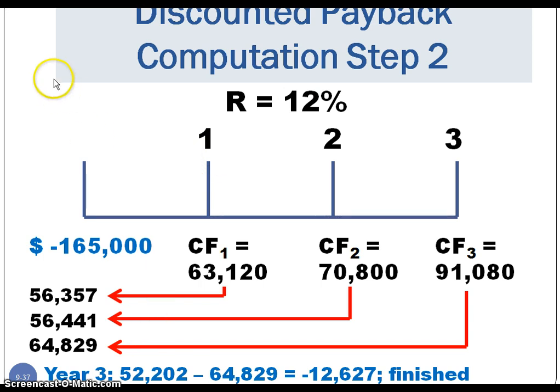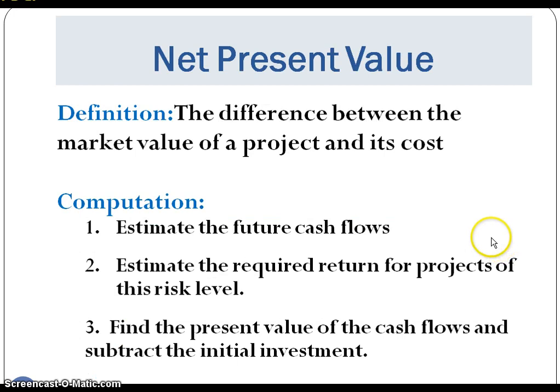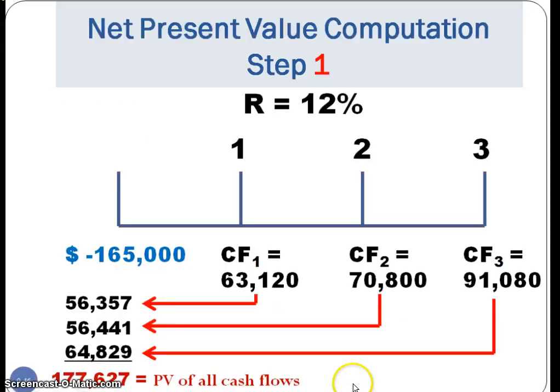Net present value is probably the most standard model that is used in evaluating projects. Basically, we're looking at the difference between the market value of a project and its cost. Market value is basically the estimate of its future cash flows. We do need to establish a required rate of return for our projects based on the risk level of the project. That is determined internally by financial managers. And then we find the present value of each of the cash flows, subtract out the initial investment, and if our NPV, net present value, is a positive number, we would go ahead with the project.